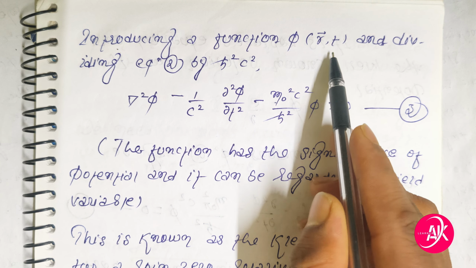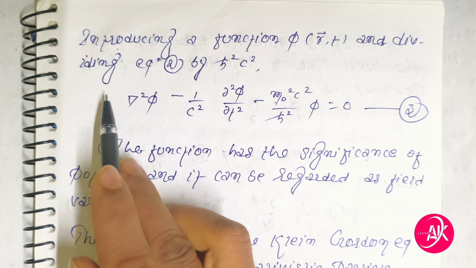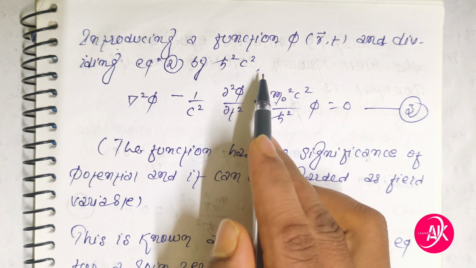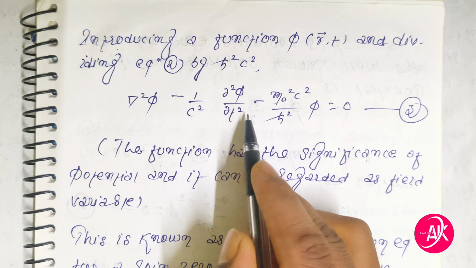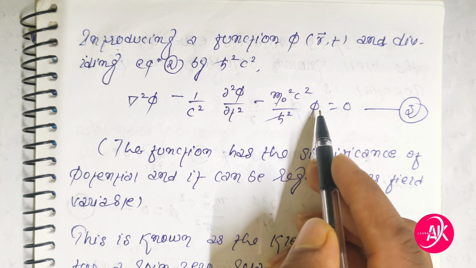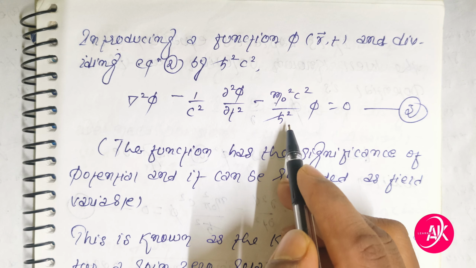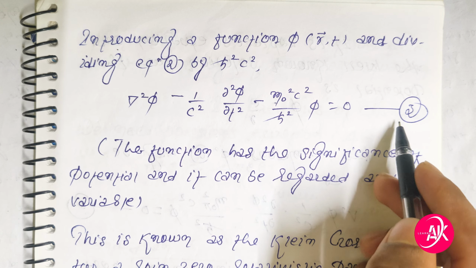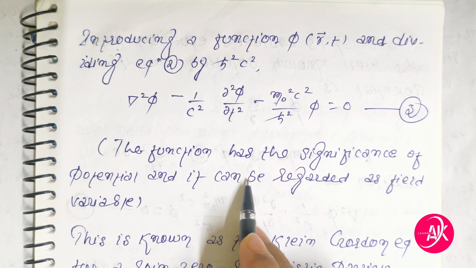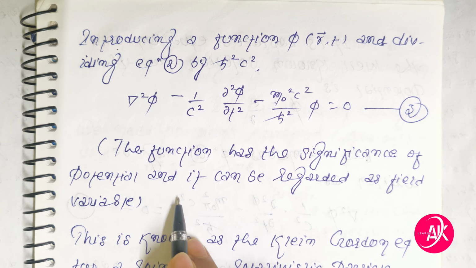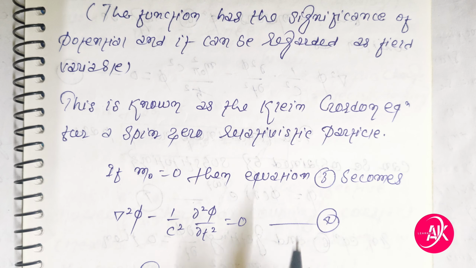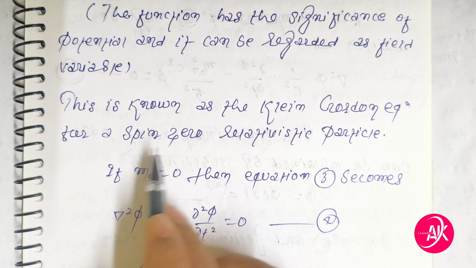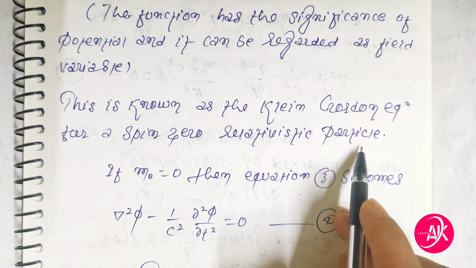Introducing a function phi of r vector and t, and dividing expression 2 by h cut squared c squared: del squared phi minus 1 by c squared del squared phi by del t squared minus m naught squared c squared by h cut squared phi is equal to 0. This is equation 3, friends. The function has the significance of the potential, and it can be regarded as a field variable. This is known as the Klein-Gordon equation for a spin zero relativistic particle.